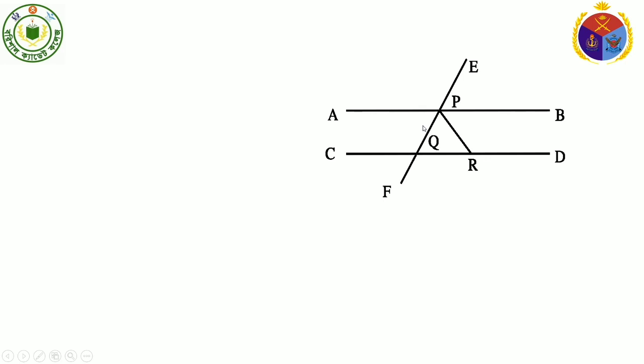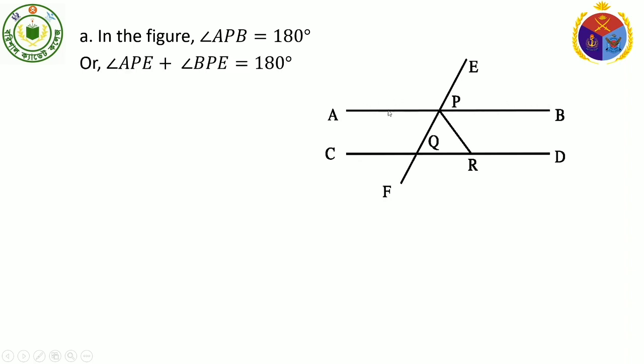Now go for first question A. In the figure, angle APB, that is a straight angle, and value of straight angle is 180 degree. Therefore, angle APB is 180 degree, or angle APB means angle APE plus angle BPE equal to 180 degree.